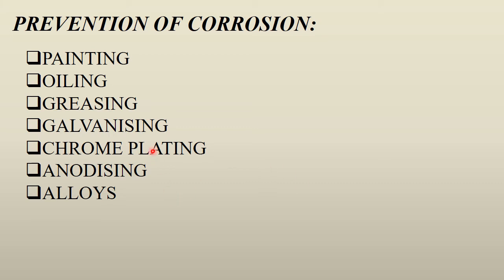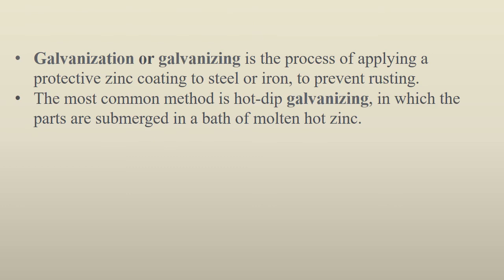Then a few new terms are there: galvanizing, chrome plating, anodizing and alloys. So we will check these out quickly. What is galvanizing or galvanization? Galvanization is the process of applying a protective zinc coating to steel or iron to prevent rusting. The most common method is hot dip galvanizing, in which the parts are submerged in a bath of molten hot zinc. So galvanization specifically means the zinc coating on iron or steel.